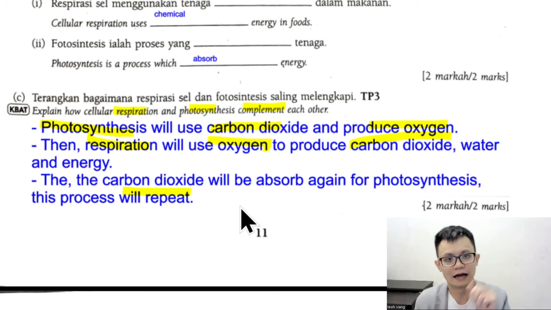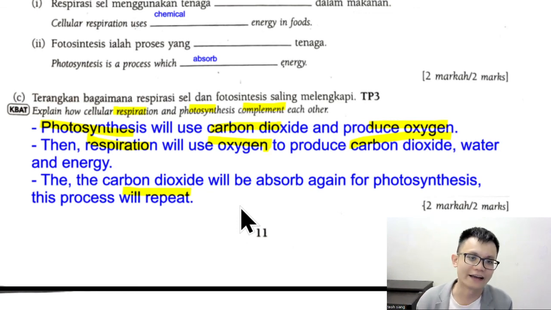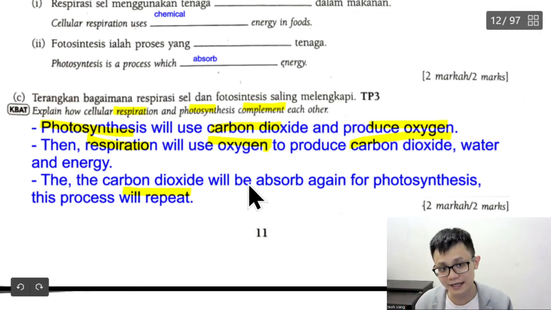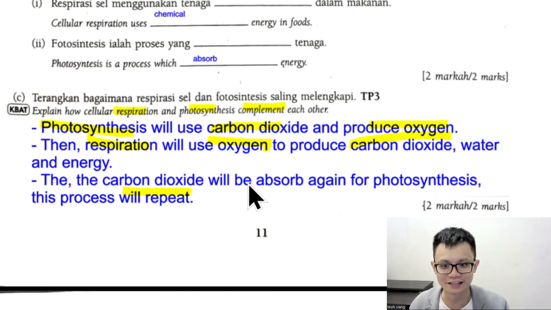Not I read. I always see some students, their mistake in learning is sometimes they tend to read like a sejarah book. You don't need to do like that. You just keyword. Because when teacher mark, you know how your teacher will mark or not? Let me tell you how I mark exam paper.